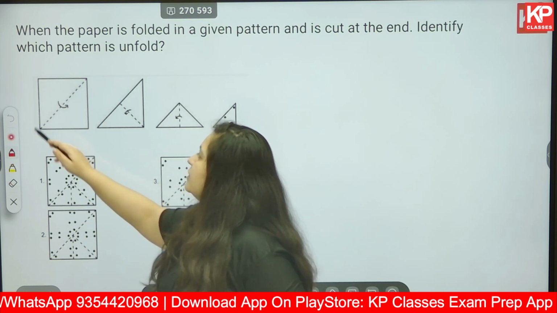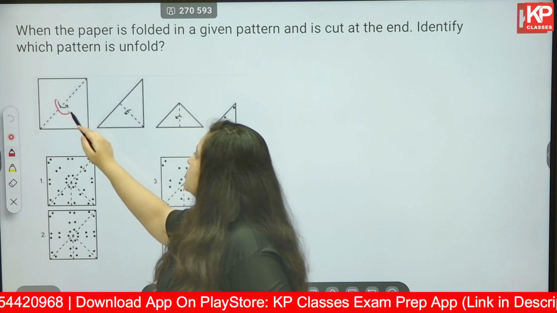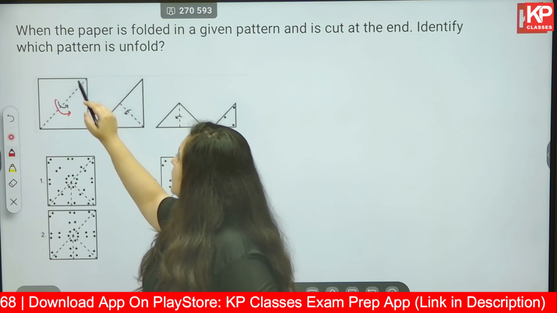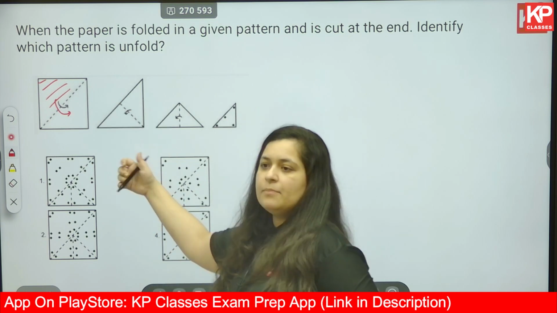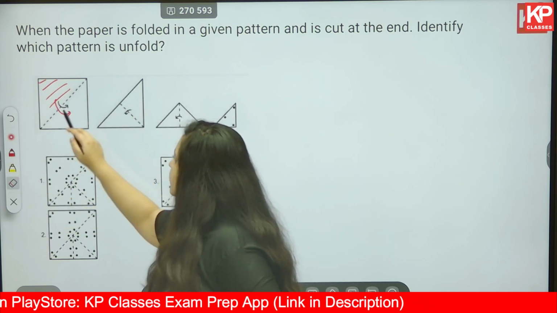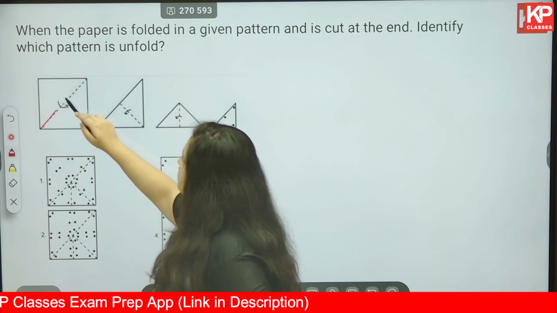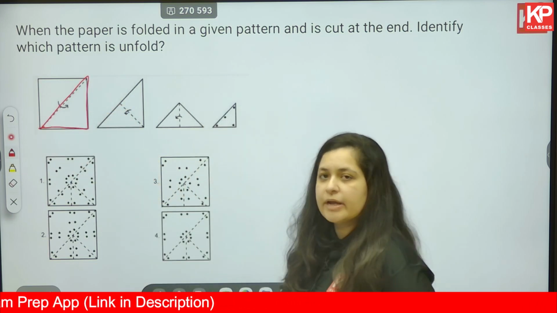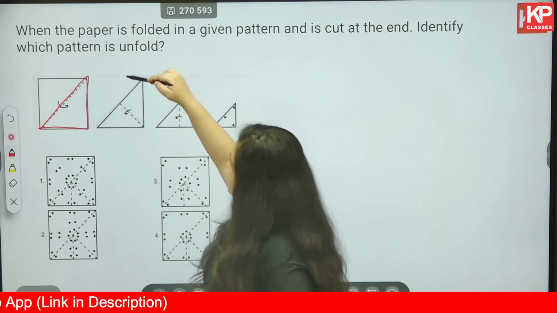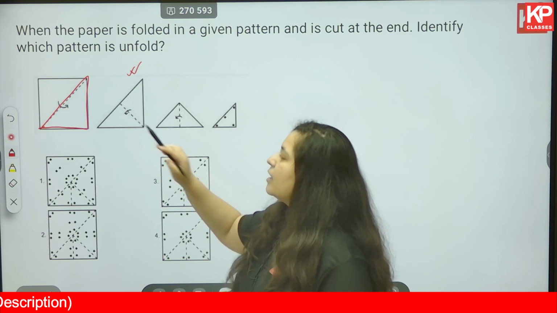First of all, in this square piece of paper, how does it get folded? The arrow is towards here, meaning this entire portion is going to overlap with the bottom triangle. So what you are going to get is this triangle, which has been shown in figure number 2.